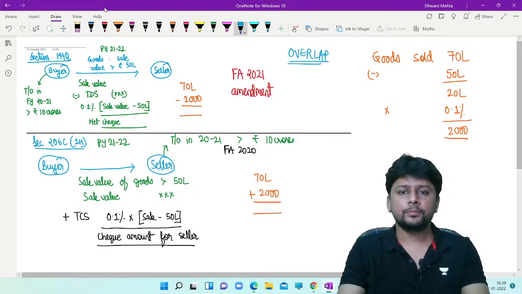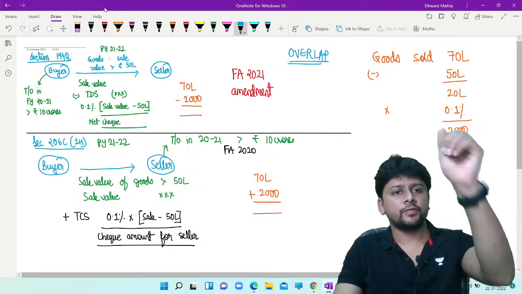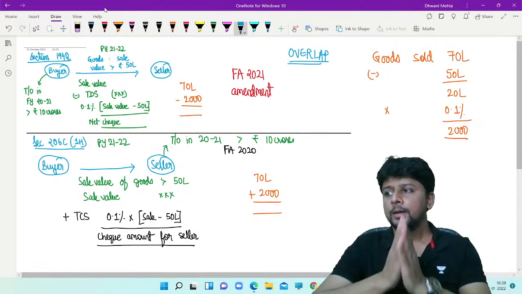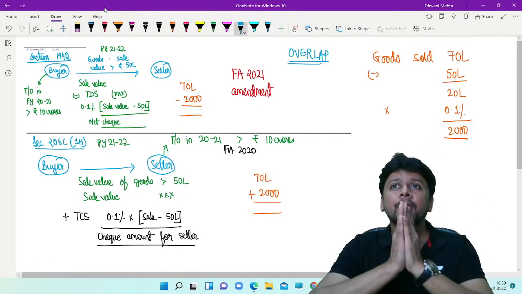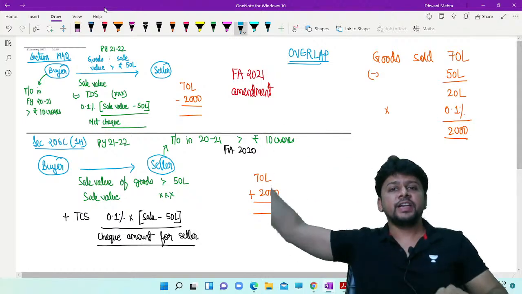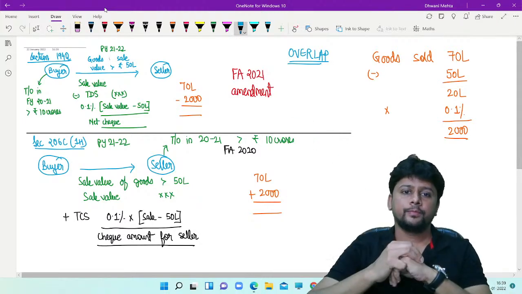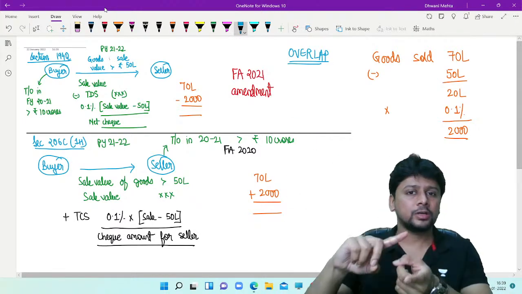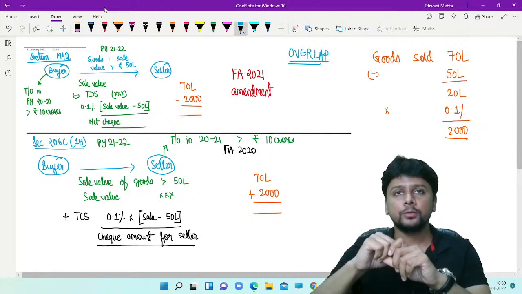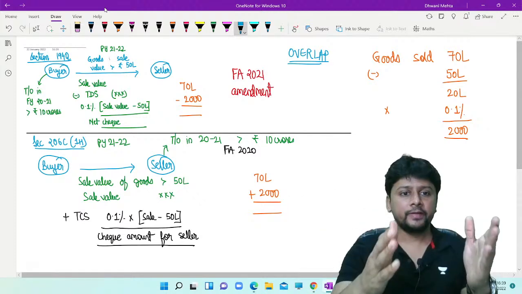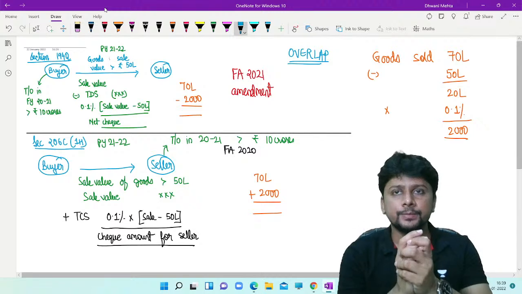Sir, how will they overlap? Look at the definition of buyer and look at the definition of seller. Buyer is somebody whose turnover in the preceding year exceeded 10 crore. Seller is also somebody whose turnover in the preceding year exceeded 10 crore. And the sale value today is more than 50 lakhs.